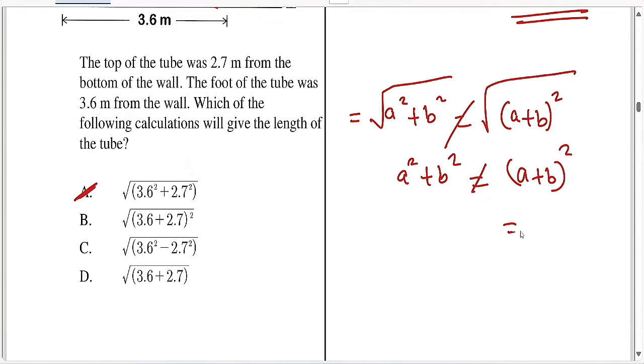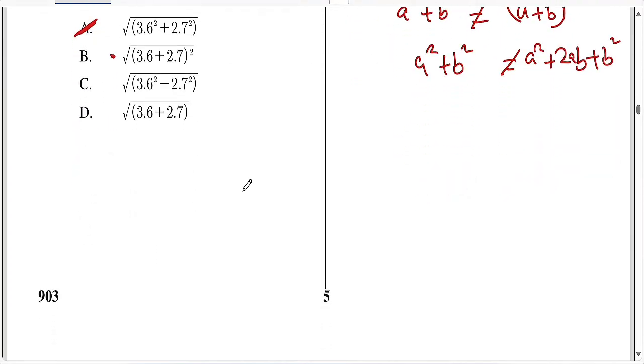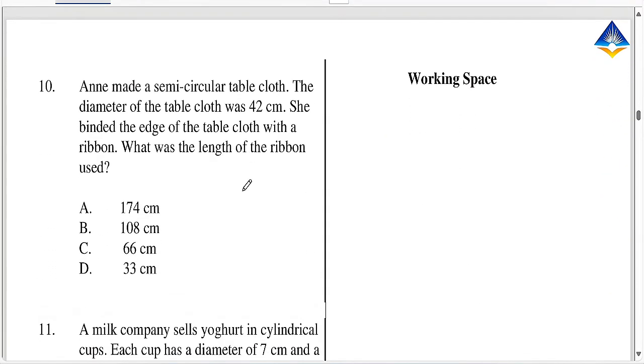Hii ukifungua itakupa A squared plus 2AB plus B squared. Na hii nyingine ni hivi. So they are not equal things. So on exam, avoid committing those types of mistake. Something like this, hii hapa, is not equal to the one which is above it. Nadhani mpaka hapa tumeelewana.